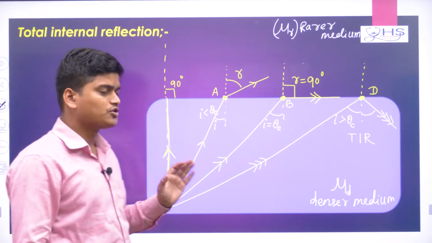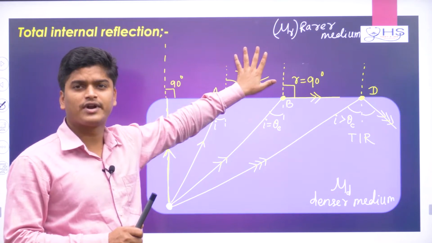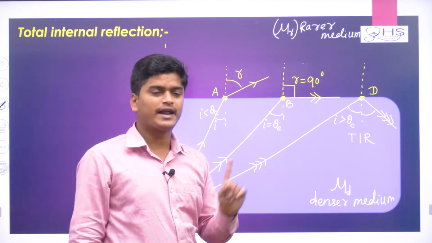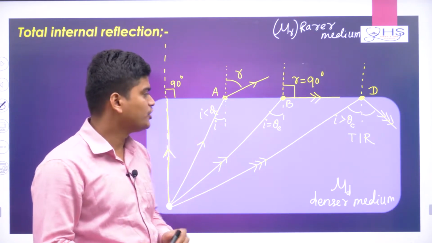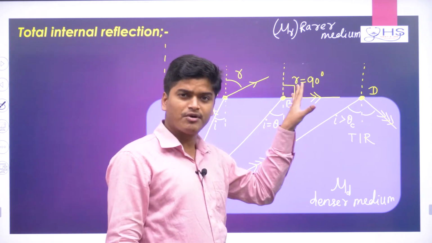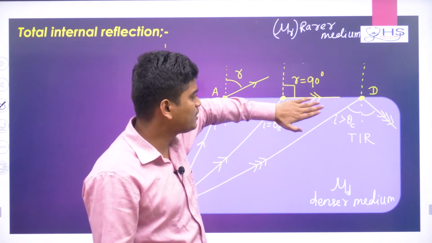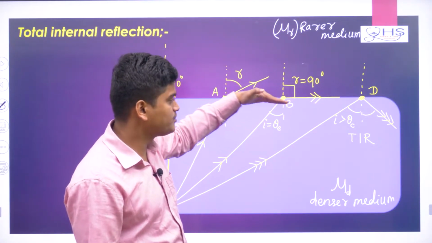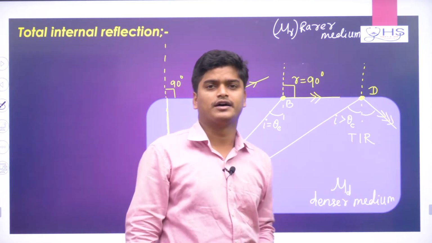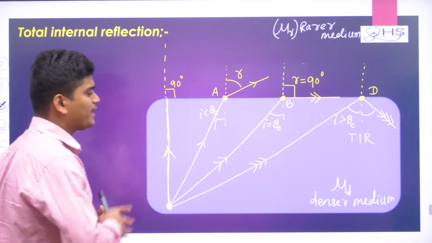So remember always, it does not mean that light passing from one medium to another will always refract. It is not like that. So what is the condition? It depends on a certain type of angle. That angle is basically called the critical angle. So if I is less than theta c, then refraction happens. If I is equal to theta c, it is the minimum condition of TIR, and what is happening here? The ray is going parallel to the surface, not going to the rarer medium, not coming back to the denser medium, going along the surface. And if I is greater than theta c, then total reflection happens, which means the surface is acting like a mirror. This is the idea basically happening here.